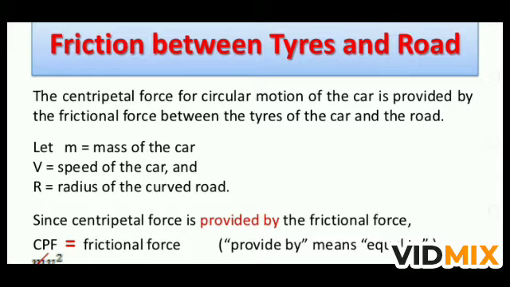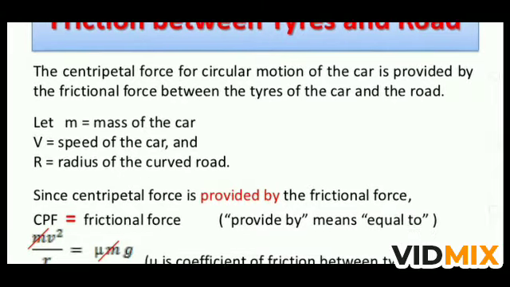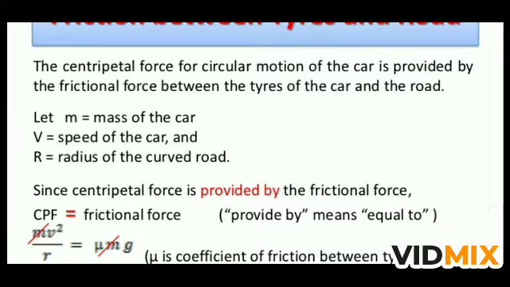This is the part that how can we provide the CF. CF can be provided by friction between the tire and road. So the centripetal force for a circular motion of the car is provided by frictional force between the tire of the car and the road. कार के टायर और रोड के बीच में जो फ्रिक्शनल फोर्स लग रहा है वो कार को नेसेसरी सेंट्रिपेटल फोर्स प्रोवाइड करेगा. सो इफ m is the mass of the car, v is the speed of the car, and r is the radius of the curve road.